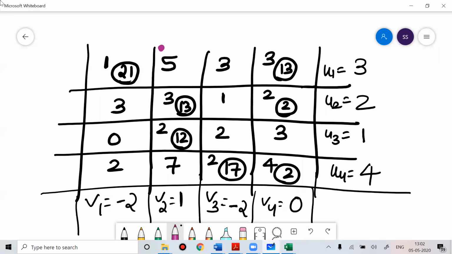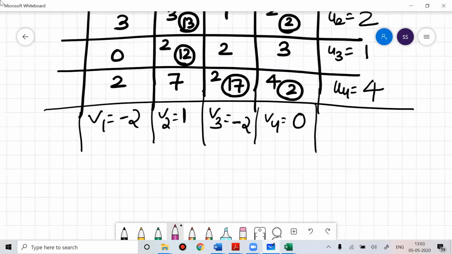Now minus 2 plus 1 is minus 1. 0 minus of minus 1 is positive. Now this is minus 2 plus 1 is minus 1. 2 minus of minus 1 positive. 1 plus 0 is 1. 3 minus 1 is positive. Okay, now this cell. So my 4 minus 2 is 2, and 2 minus 2 is 0. 1 plus 4 is 5. So 7 minus 5 is 0. Now everything you got positive for unoccupied cells.